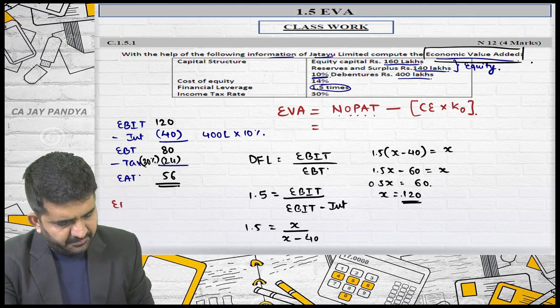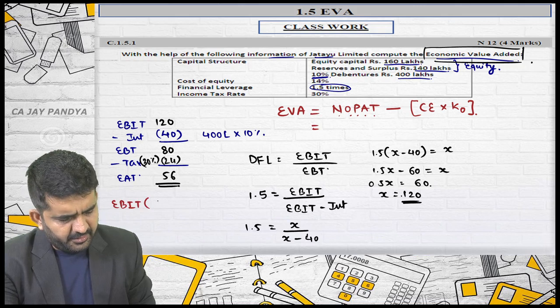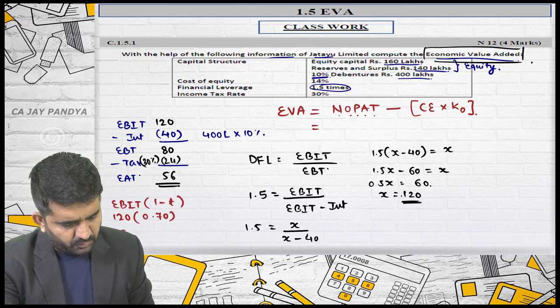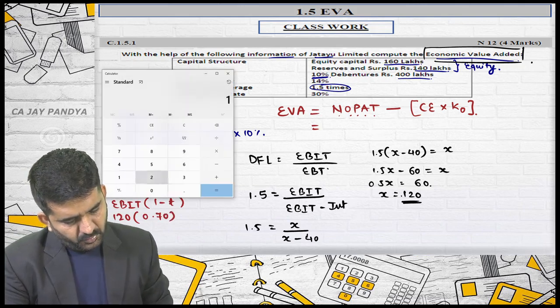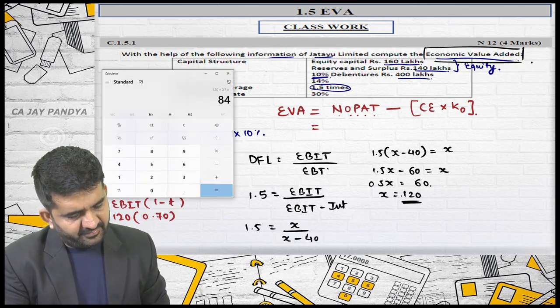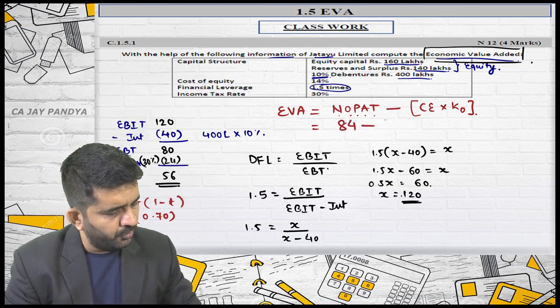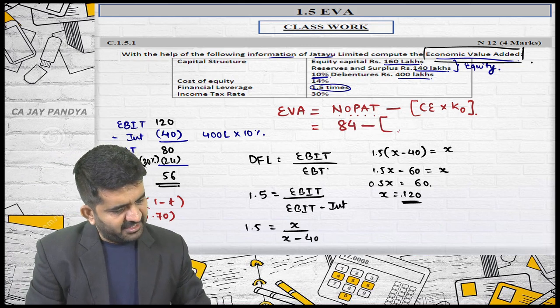It is EBIT into 1 minus T. So it is 120 into 0.70. 120 into 0.7 is 84. So NOPAT will be 84 minus, what is capital employed?